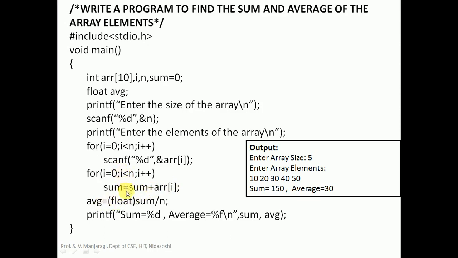After finding the summation, we calculate the average. Average equals sum divided by the number of elements. The number of elements is 5. Here we got sum equal to 150, and 150 divided by 5.